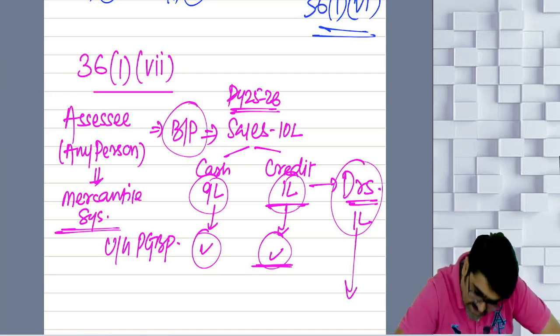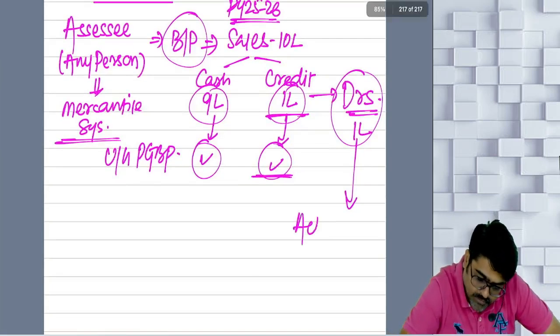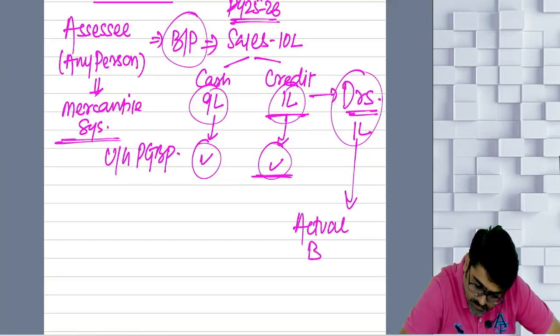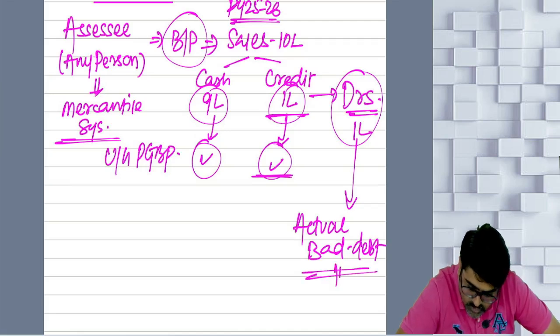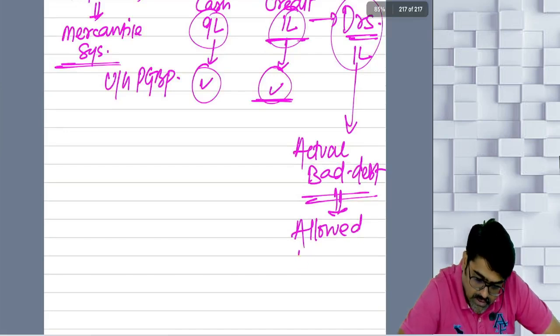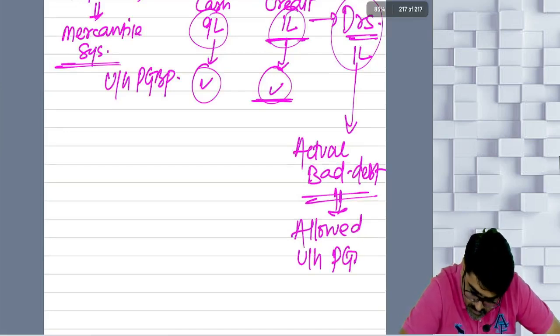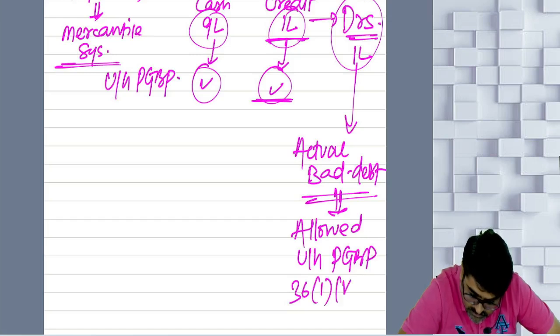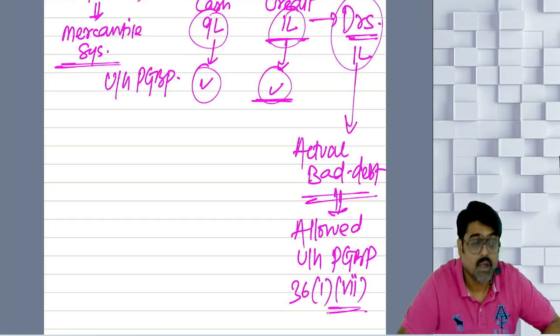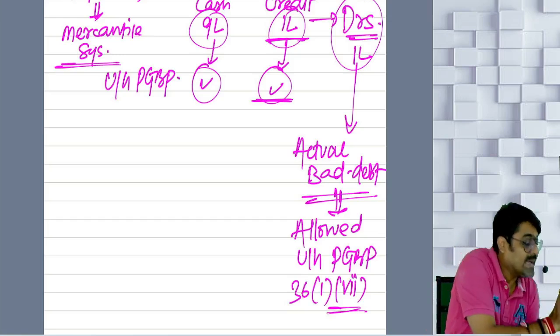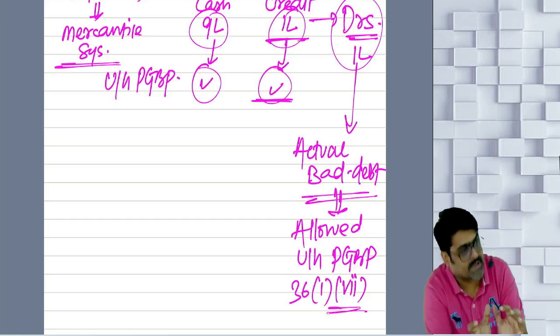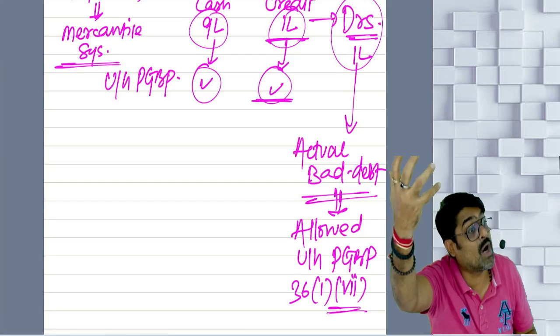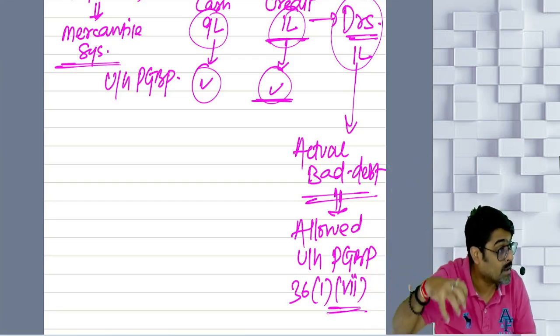Now from these debtors, actual bad debt will happen. That actual bad debt will be allowed under the head PGBP under section 36(1)(vii), because the bad debt is out of a debt which you have already taken as your income under the head PGBP.